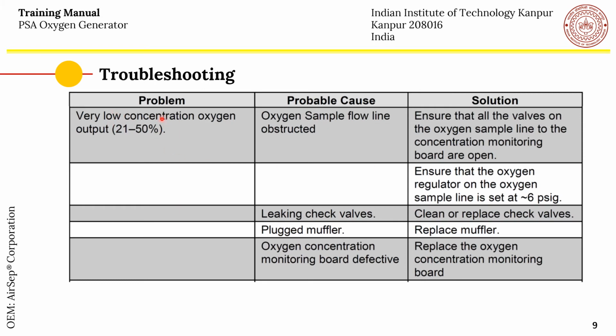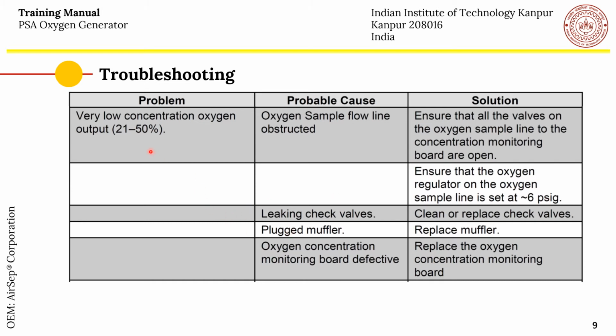If the oxygen concentration becomes very low, let us say between 20 and 50%, the probable cause could be that the oxygen sample flow line is obstructed. Ensure that all the valves on the oxygen sample line to the concentration monitoring boards are open, and ensure that the oxygen regulator to the oxygen sample line is set at 6 psi gauge.